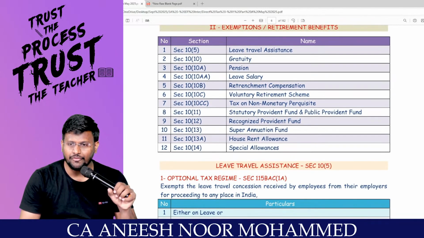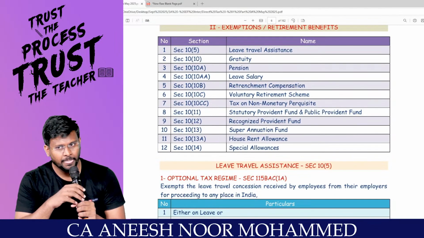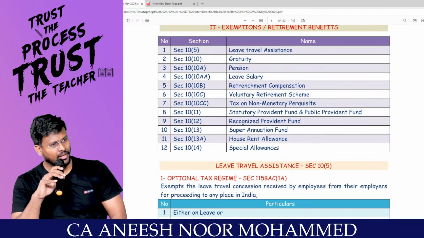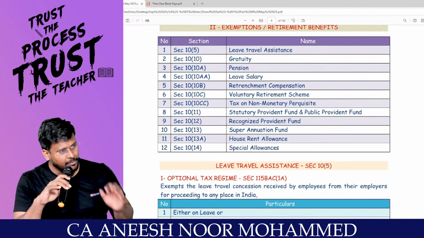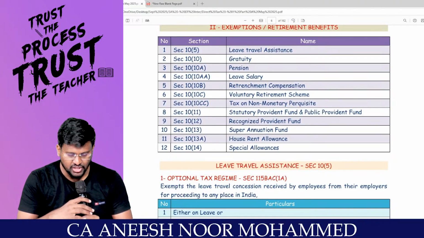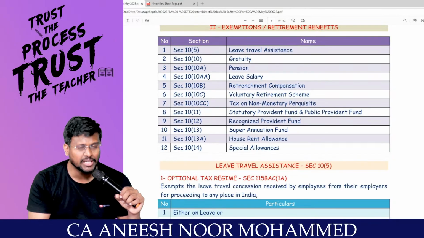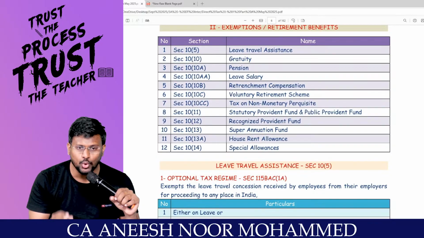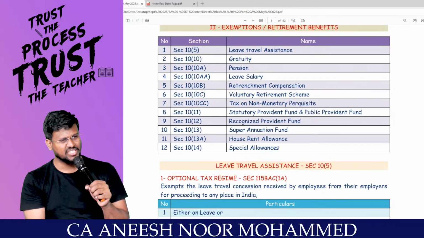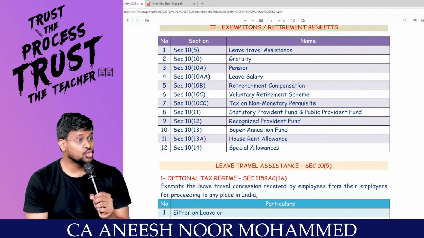What is section 10(5)? Leave travel concession or leave travel assistance. What is section 10(10)? Gratuity. What is section 10(10A)? Pension. What is section 10(10AA)? Leave salary. What is section 10(10B)? Retrenchment compensation. What is section 10(10C)? VRS. What is section 10(10CC)? Tax on non-monetary perquisite. What is section 10(11)? Statutory provident fund or public provident fund. What is section 10(12)? Recognized provident fund. What is section 10(13)? Superannuation fund.